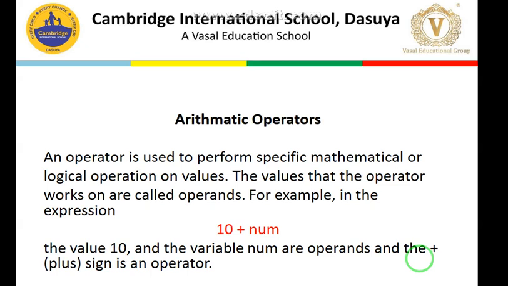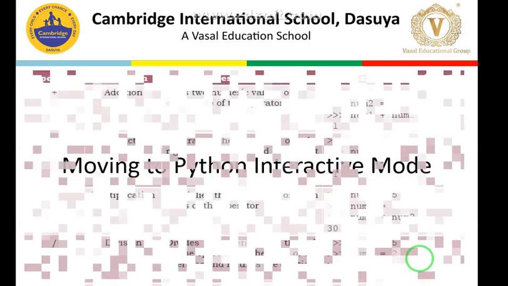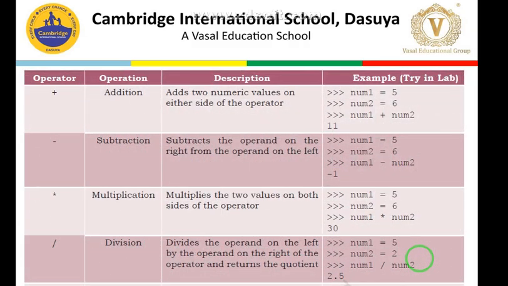Moving next, the categories of operators. Next we have arithmetic operators. So what are the arithmetic operators, students? In this example, you can see the arithmetic operator. Clear? Plus is the arithmetic operator. Then we have subtraction, multiplication, division. So these are the basic arithmetic operators, and how the operations are performed on them, we can see with the help of an example.